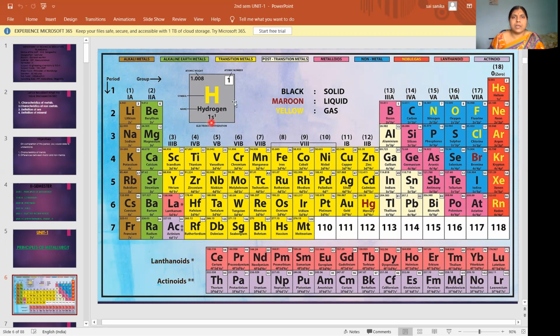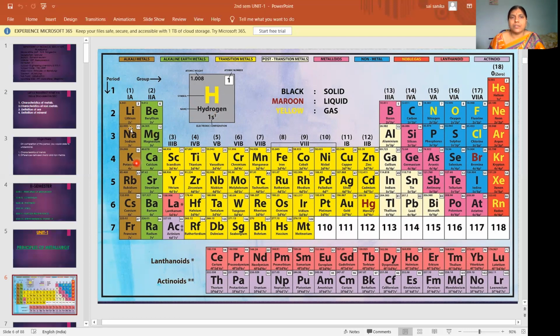What is the first element of the periodic table? Hydrogen is the first element. Up till now, a total of 118 elements were discovered. Out of these 118 elements, 92 are natural elements, and out of those 92, about 70 elements, the maximum, are metals.